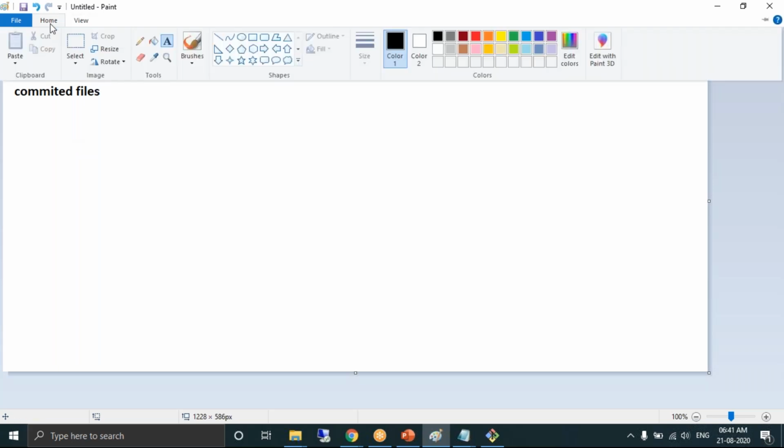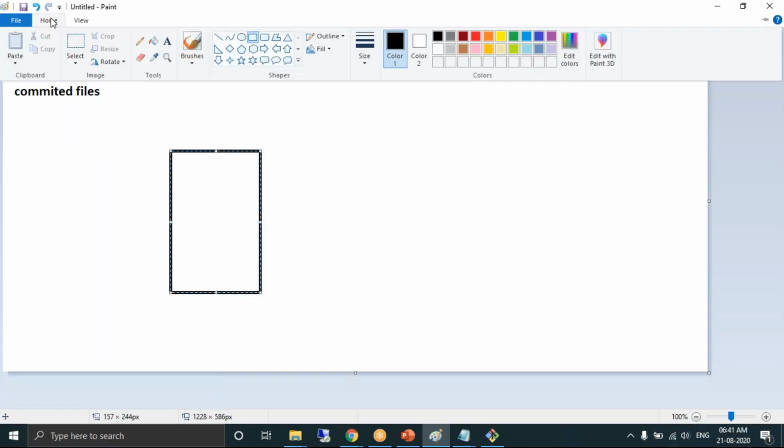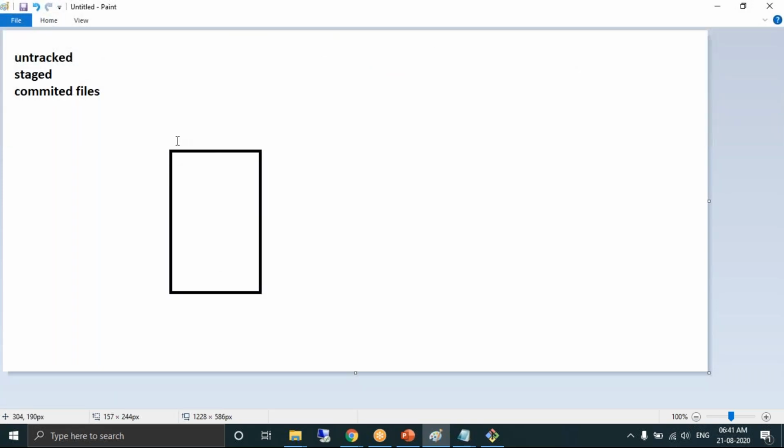So by default, the F-Drive project folder which you have created, which has 1.java, 2.java, 3.java, some files, right?